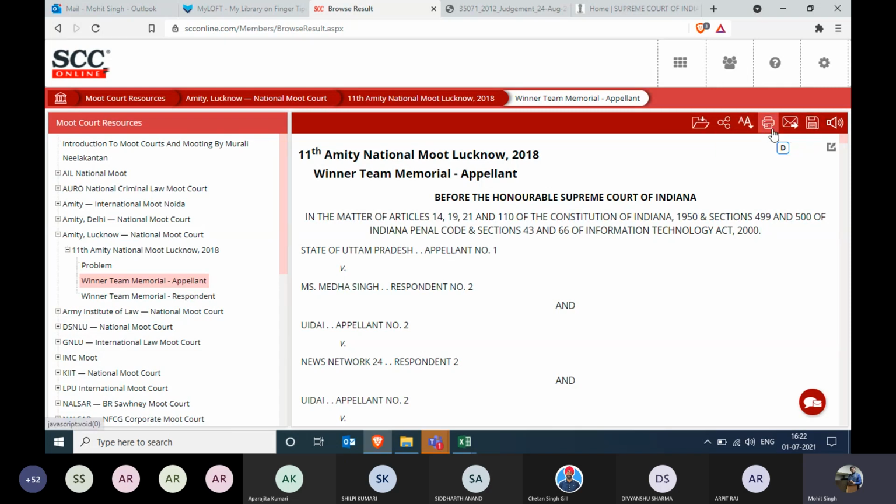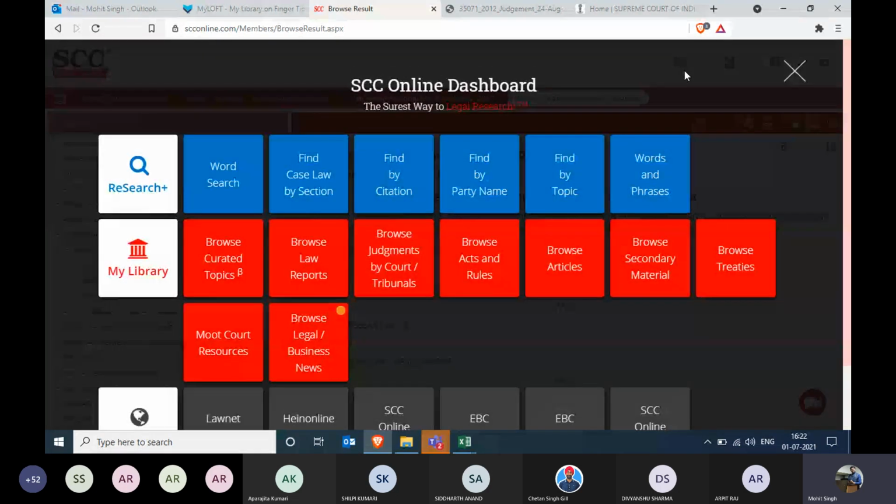Save, email, print, increase or decrease font size, share the document link, and also my personal favorite, that is, add to the SCC Online folder. Now what this technology does is basically you're uploading this document onto the SCC Online cloud, just like you upload documents on Google Drive. The same method applies over here. Now, how can this be beneficial for you? Basically, if you upload any document, you can view that document from your mobile device as well, right? So that is the SCC Online folder.